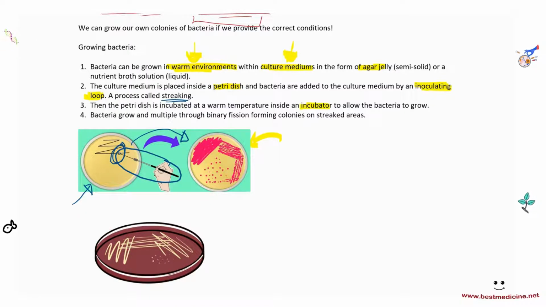Again, culture medium, key term, warm environment, agar jelly, nutrient-rich solution, petri dish. All of these are very, very key terms. Inoculating loop, streaking. Okay, I've highlighted these terms so that you can remember them, and hopefully you can annotate these on your own notes that you buy from the WhatsApp link.